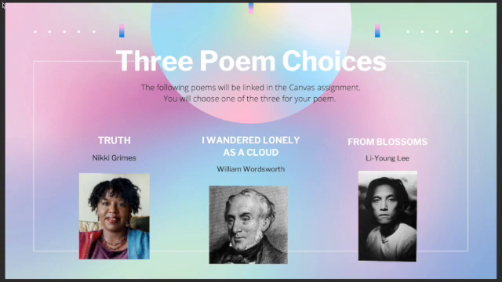All 3 are going to be linked in this Canvas assignment. So what you'll need to do is go into one of these 3 poems and select a line that really stood out to you and you felt like it could relate to some moment of happiness, what happiness is for you, what does joy mean for you, a happy memory. Really, this umbrella of happiness is endless, and you just need to find a line in one of these poems that really just sticks out to you and maybe reminds you of something that brings you happiness or joy.